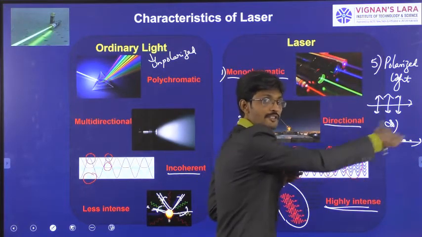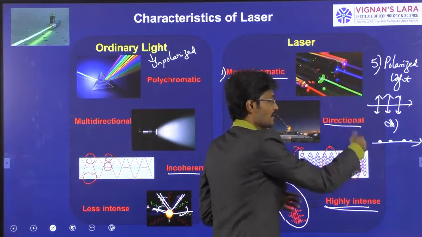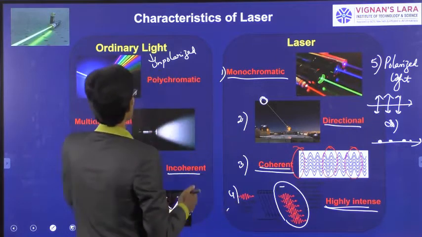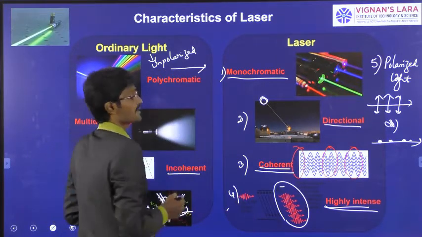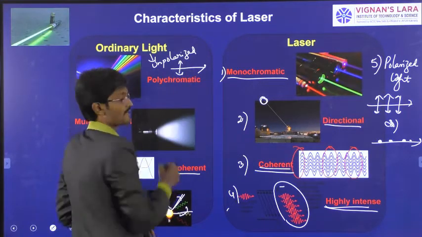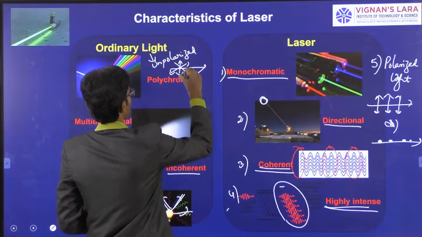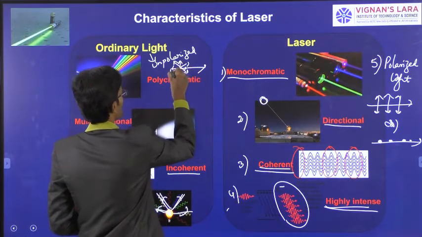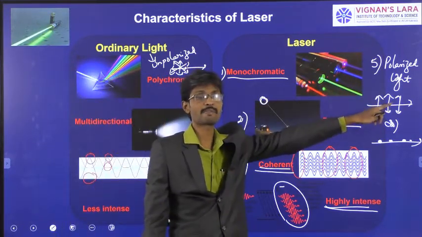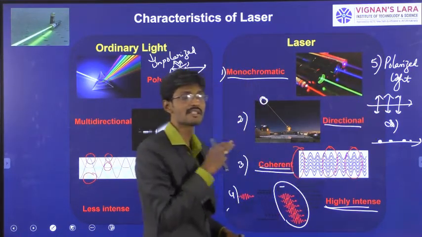So direction of light in this direction, and vibration of particles perpendicular to the plane of the board or the plane of the source. Whereas in this unpolarized light, suppose this is the direction of propagation of light, and this arrow represents direction of vibration of particles. So it will have direction of vibration of particles in all possible directions. Therefore, it is said to be unpolarized light. Whereas light coming from laser is polarized, which has direction of vibration of particles only in a single direction.